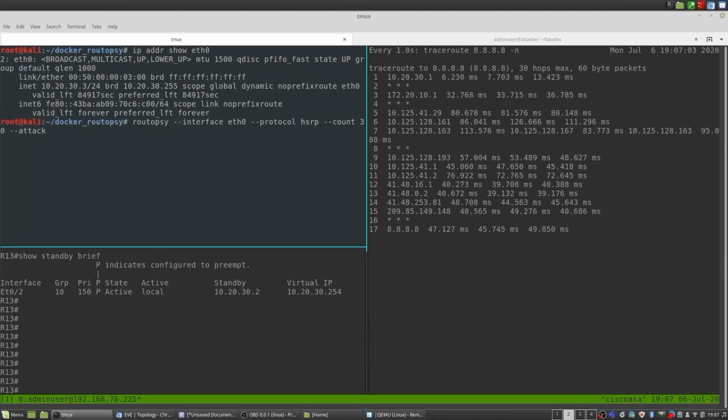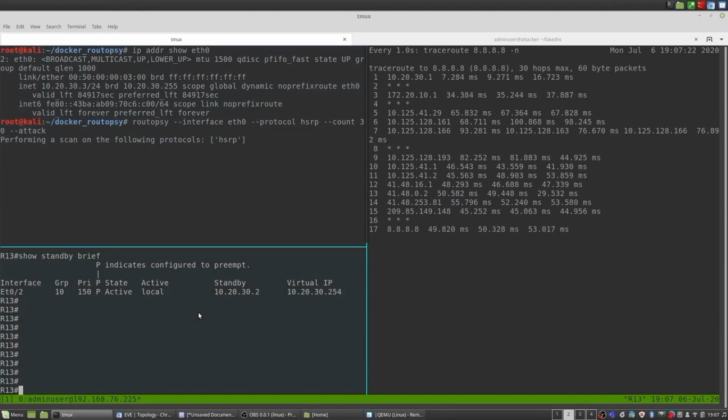So we're going to target the protocol HSRP using Routopsy, which will first run and perform a scan to determine whether there are vulnerable HSRP configurations. Once it notices that, it will start sending out HSRP hello packets with a much higher priority to allow us to become the active default gateway.